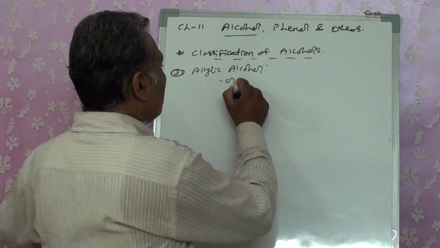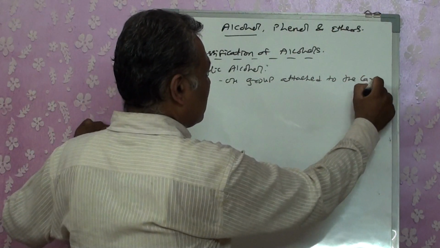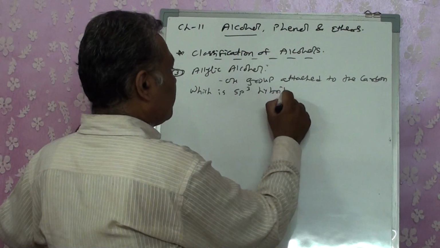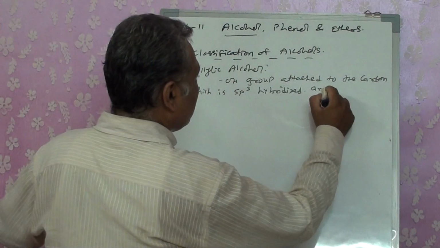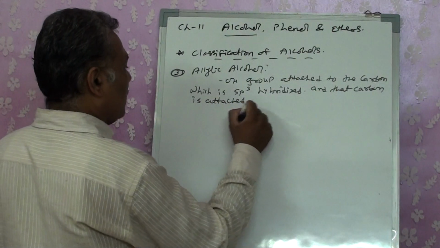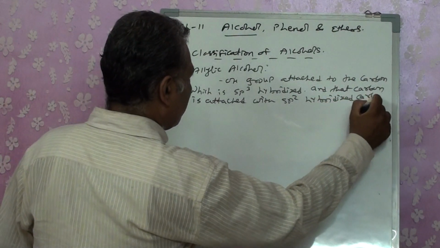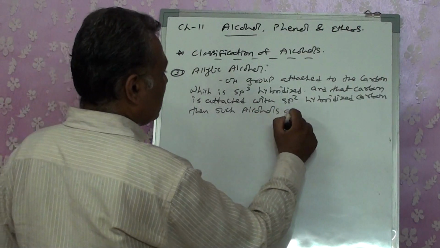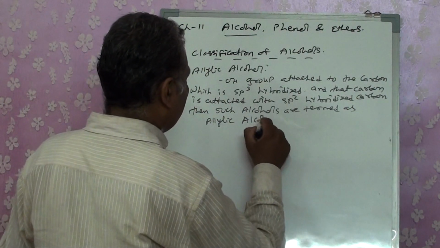When you are having an OH group attached to a carbon which is sp3 hybridized, and that carbon is attached with an sp2 hybridized carbon, then such alcohols are termed as allylic alcohols.